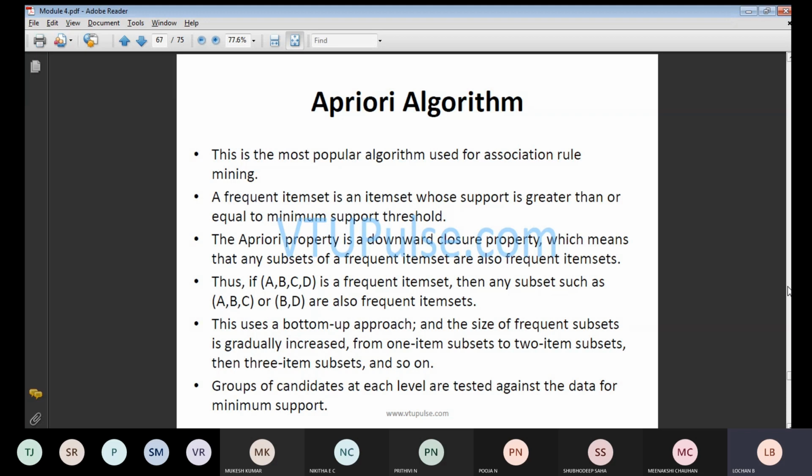That means we will be having many items in this case, and in those items we will be forming groups. Once we form a group, we check the subset operation. Subset is nothing but your discrete mathematics structure, so the same concept we apply here. We have one group A, B, C and one more group B, D. You have to check which is common between these two groups. If you see, B is the common item.